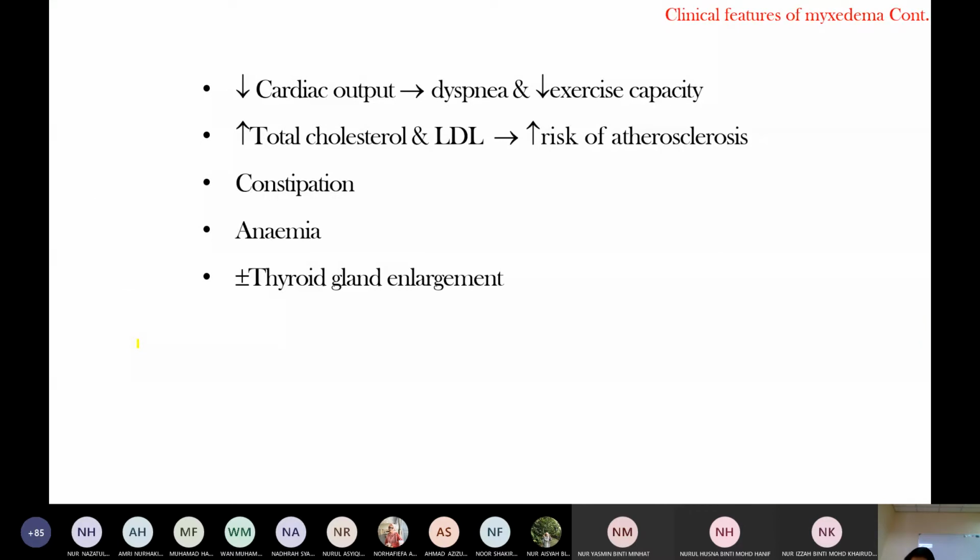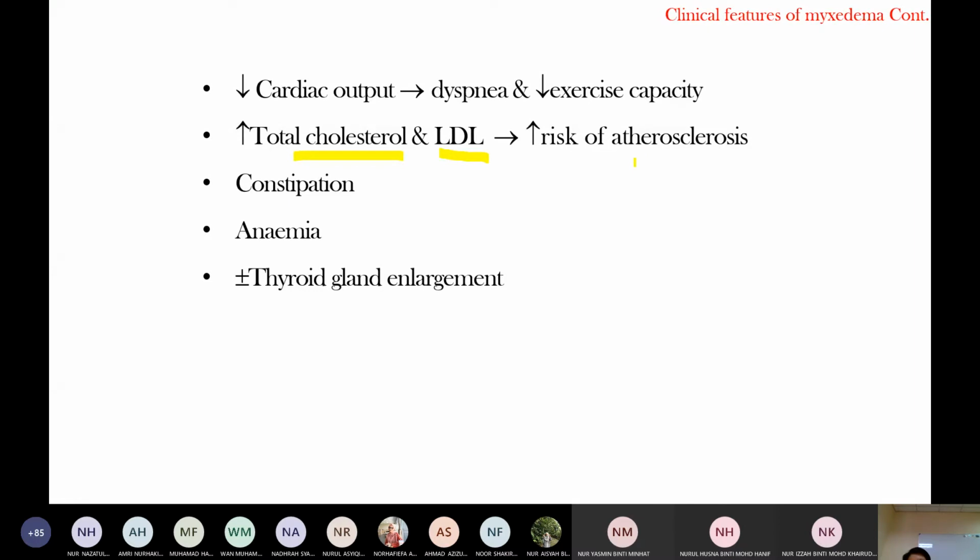Cardiac: low oxygen tissue consumption and decreased sensitivity to beta receptors reduce cardiac output, leading to dyspnea and decreased exercise capacity. Thyroid hormone increases LDL receptors, so in hypothyroidism there are fewer LDL receptors, leading to more LDL and more total cholesterol, which increases the risk of atherosclerosis.